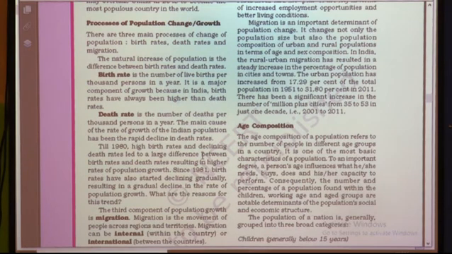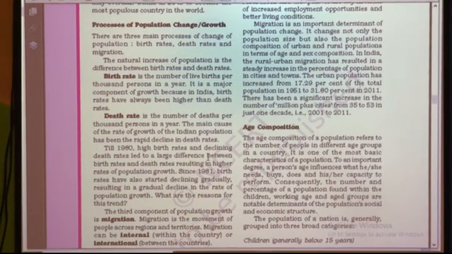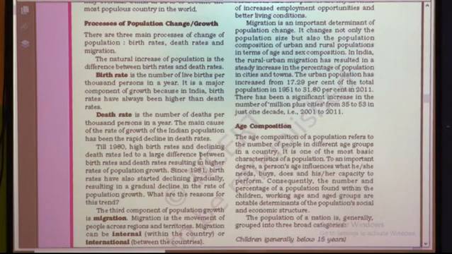The third component we are going to study now is migration. Now students, how is migration responsible? First, migration means what? Migration means movement of people from one area to another area. Now we all are living in Solapur.